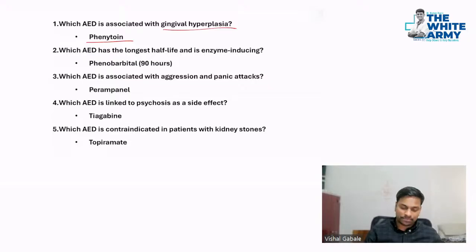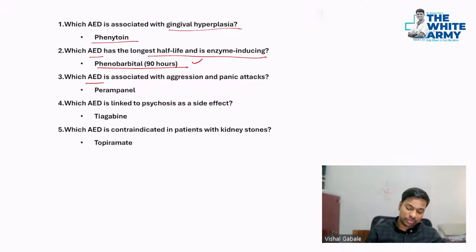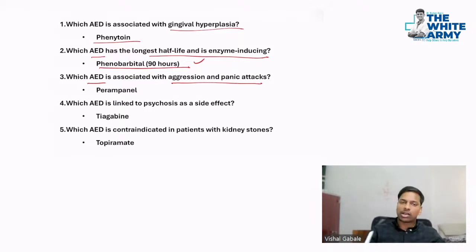That's phenytoin. Which anti-epileptic drug has the longest half-life of the enzyme inducing? So phenobarbital, 90 hours. It's quite long, right? Then which anti-epileptic drug is associated with the aggravation and the panic attacks? That's perampanel. I've already told.